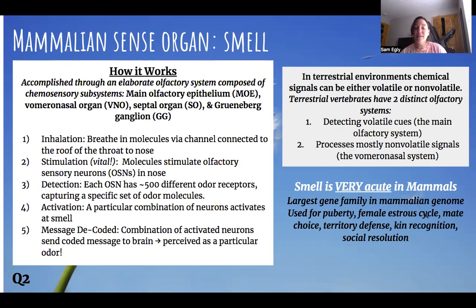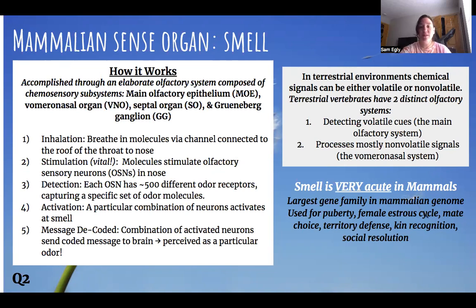Then detection. The olfactory sensory neurons detect what odor this is, and we have about 500 different odor receptors, each capturing a specific set of odor molecules. Then activation, so the neurons activate at the smell, and then the message is decoded. So what is the smell?